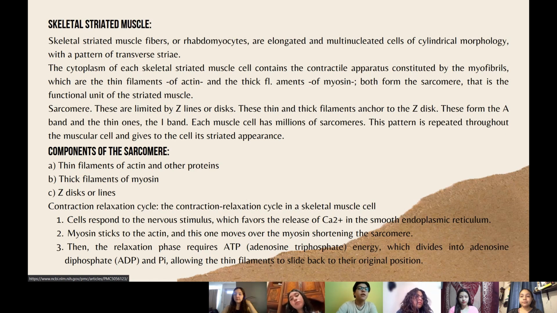Sarcomeres are limited by Z lines or discs. These thin and thick filaments anchor to the Z disc. The thick ones form the A band and the thin ones, the I band. Each muscle cell has millions of sarcomeres. This pattern is repeated throughout the muscle cell and gives the cell its striated appearance.